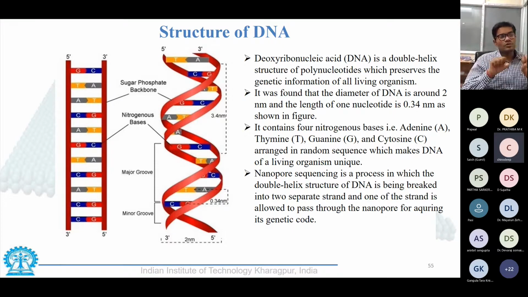So the easiest option is to somehow straighten this DNA. What we do is try to do a DNA lysis, so break down the DNA into two independent single strands and try to straighten it out in a system. The easiest system to do this is to force this DNA through a nanopore, because otherwise doing optical tweezers, molecular handling is very, very difficult. So the easiest way to make it straight is to force this DNA to enter a nanopore.